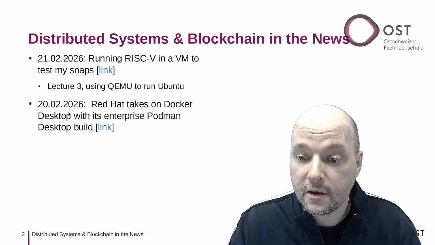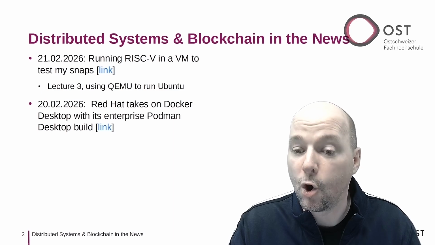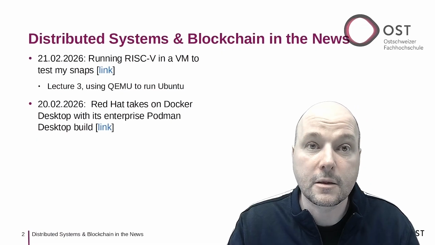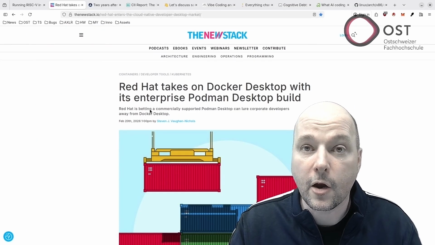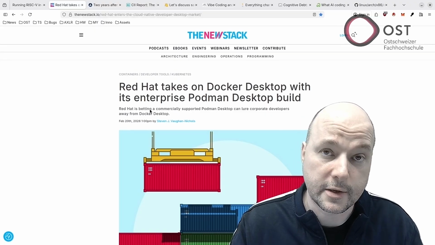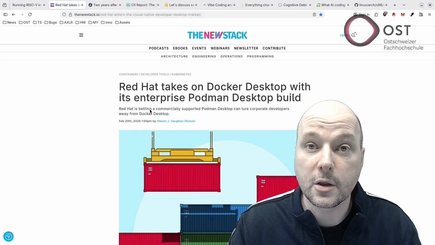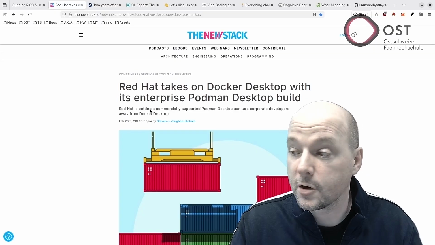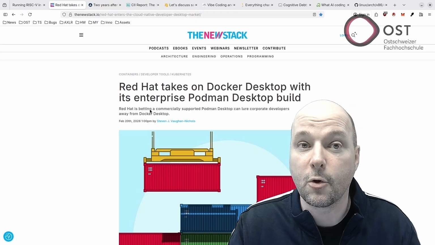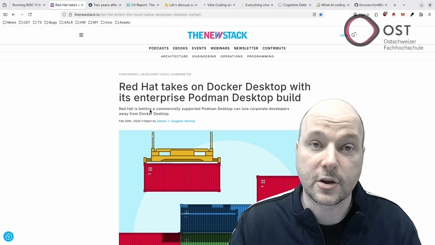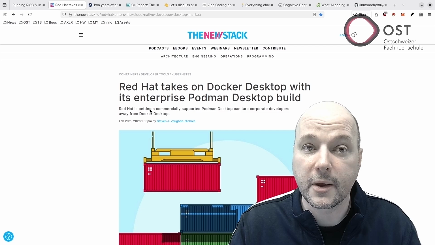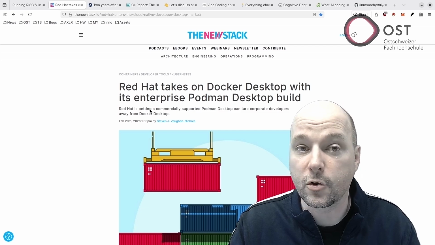The next article is about Docker and Podman. Red Hat released an enterprise build of Podman Desktop, a graphical tool to manage containers, images, pods, and local Kubernetes. It works on Linux, macOS, Windows, and it's a direct competitor to Docker Desktop. The enterprise build adds Red Hat support, security fixes, and tighter integration with OpenShift. And the tool supports Dockerfiles and Docker Compose, making migration from Docker easier.